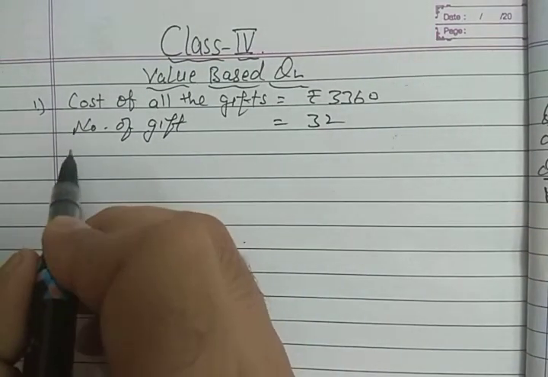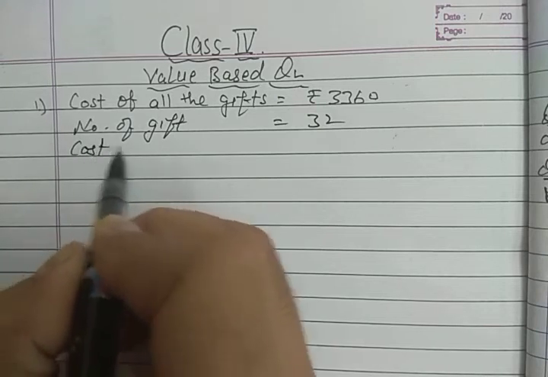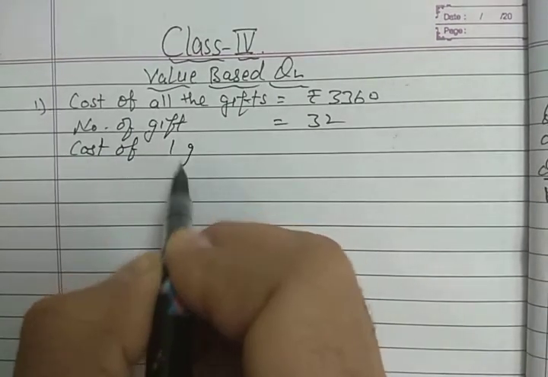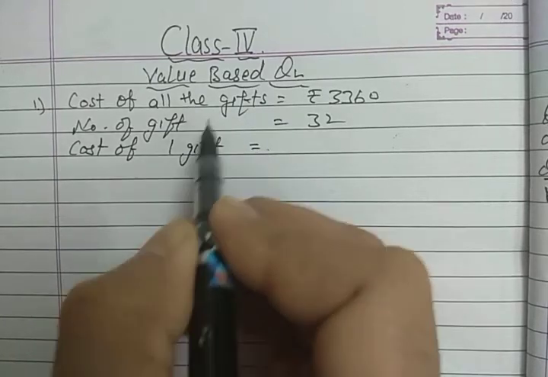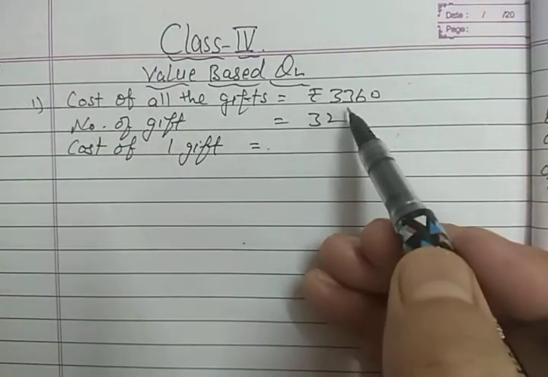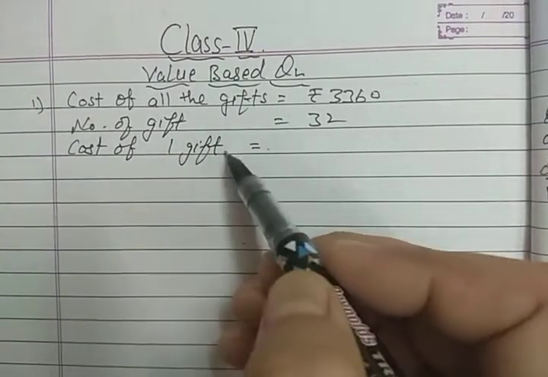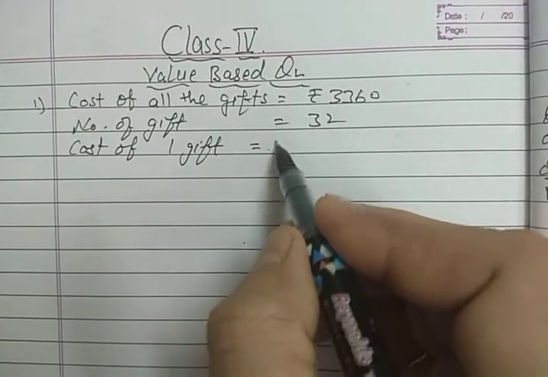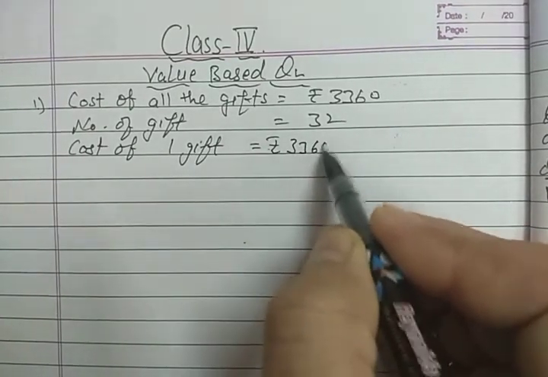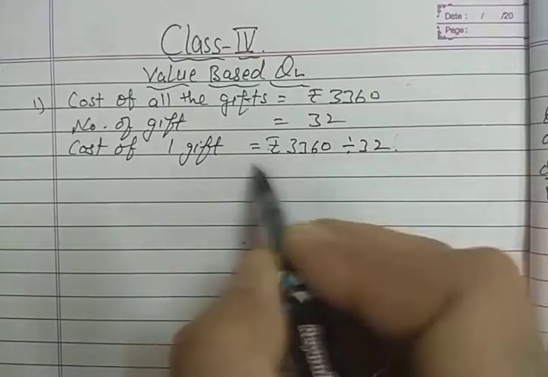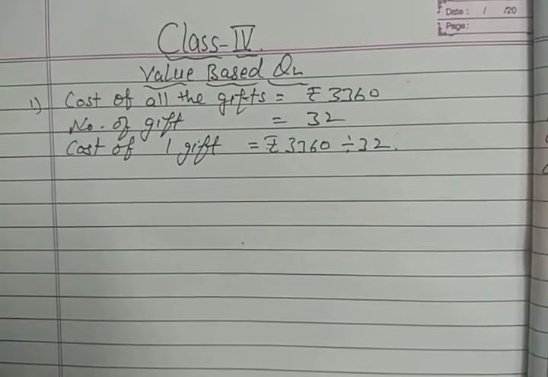Now you have to find out the cost of one gift. So here the cost of many gifts is given and you have to find out the cost of one gift. So many to one, you have to divide 3,360 divided by 32. So इनको divide करेंगे, you will get the answer.